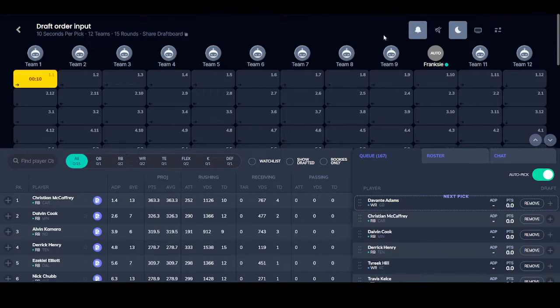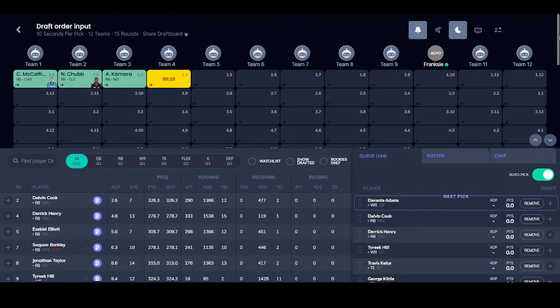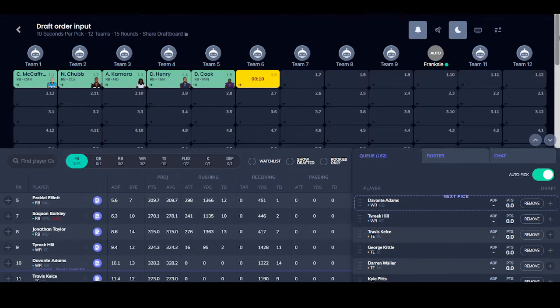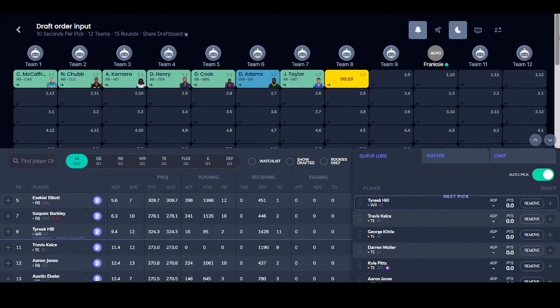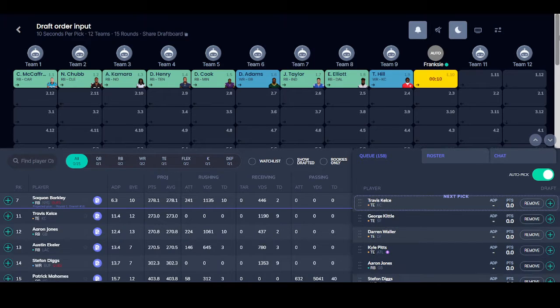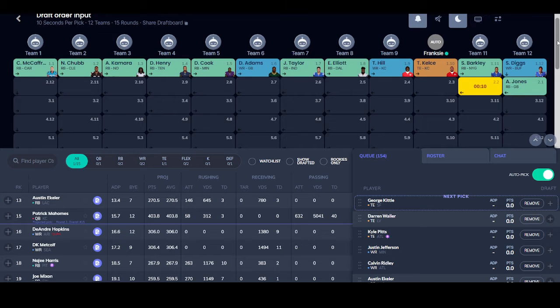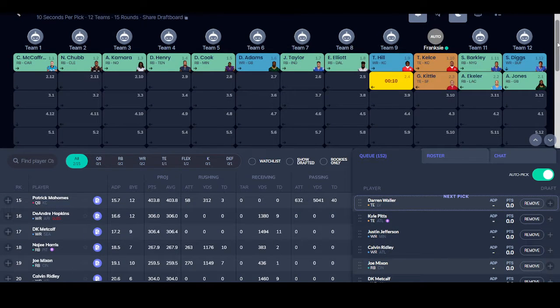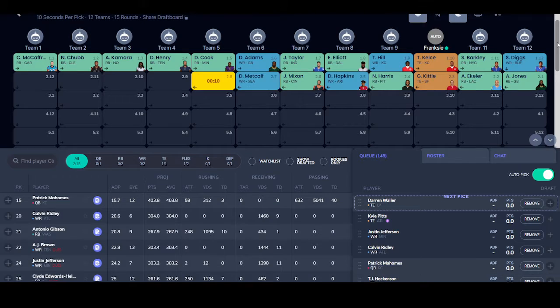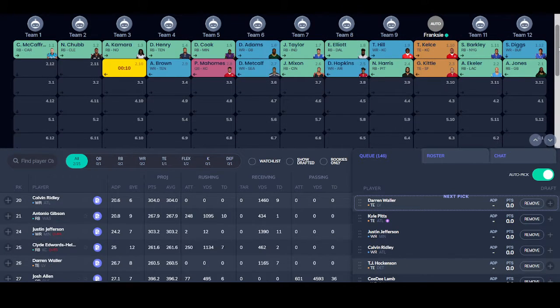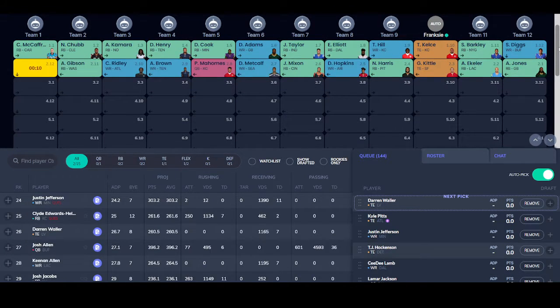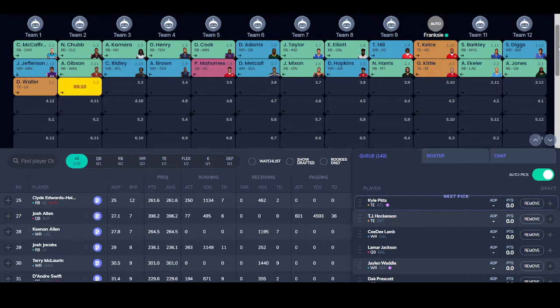Right. So, obviously, start off McCaffrey, Chubb, Kamara, Henry, Cook, Adams, Taylor, Elliott, and Tyreek Hill. So my first pick is Travis Kelce. Obviously, we get Barkley, Diggs, Jones, and Ekeler goes off. So my next pick is George Kittle. So using the list, I've already got 2 tight ends, and obviously my plan here is to get 3 tight ends to corner the market.